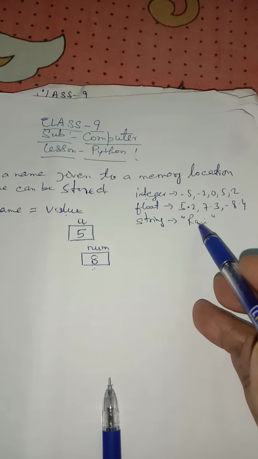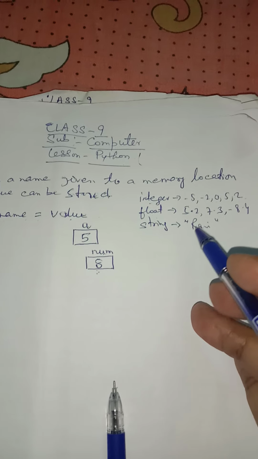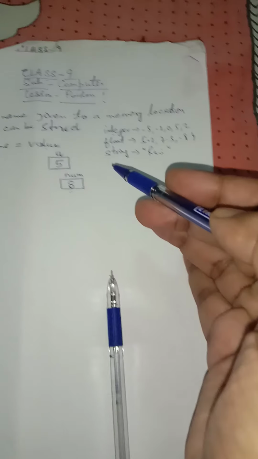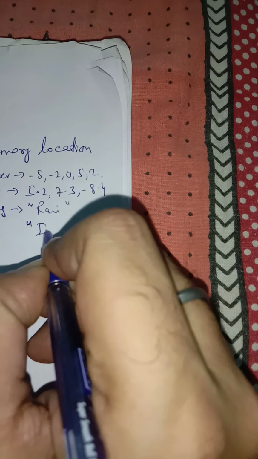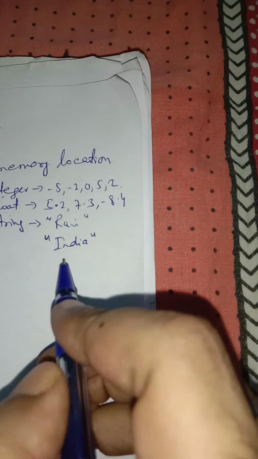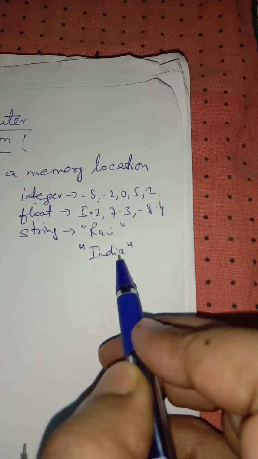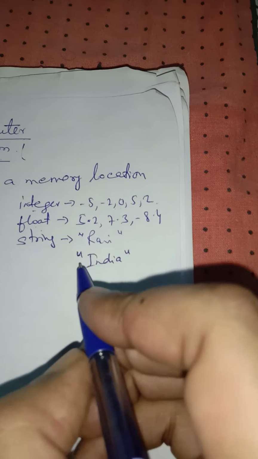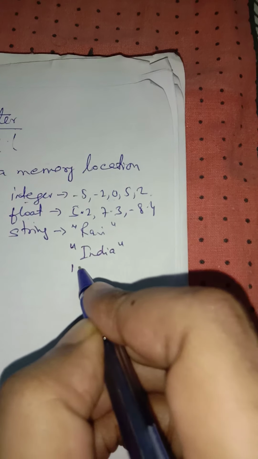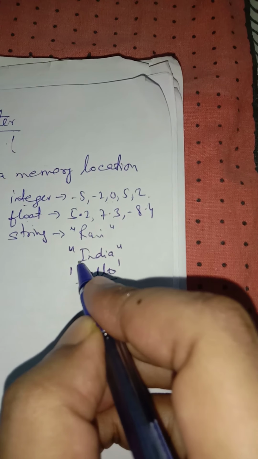Now what is string? The group of characters is known as string. It means that when we store more than one character, it is known as string. Here the example of Ravi is given. We can also write another example, like suppose India. So it is also a string type value where we have used more than one character. We can use more than one character in double quotes or in single quotes. Like suppose in single quotes I have written hello. So this would also be considered as a string.